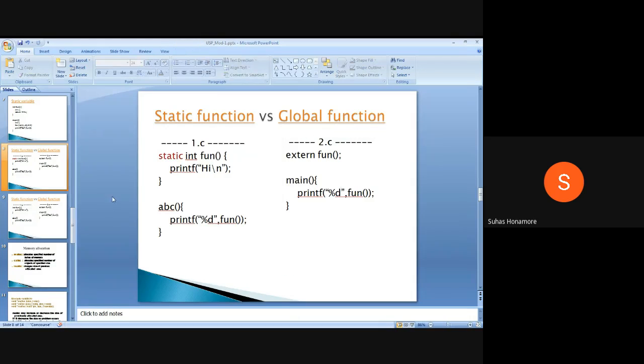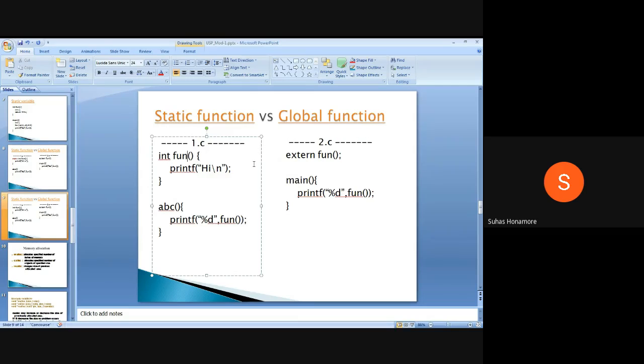Now the same thing, I will declare it once again, but I will remove the static keyword here. If I remove it, then in 2.c it can see that there is a function fun which is declared somewhere outside, that is, in the 1.c file.